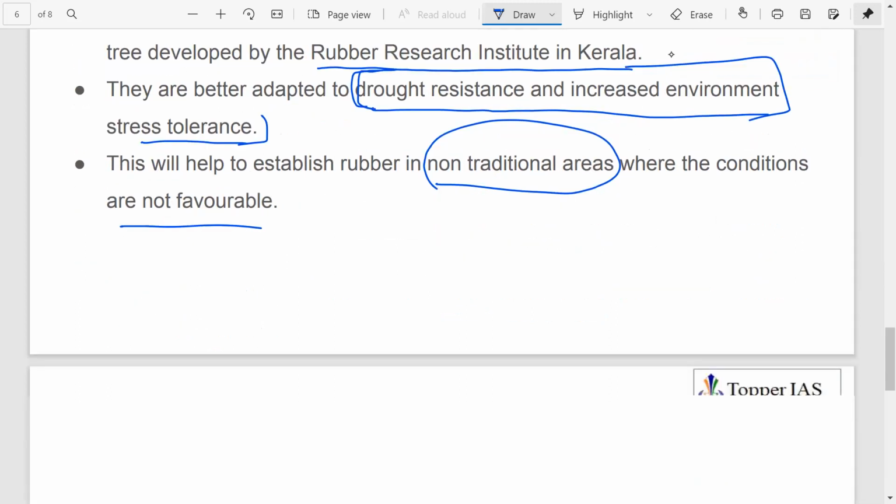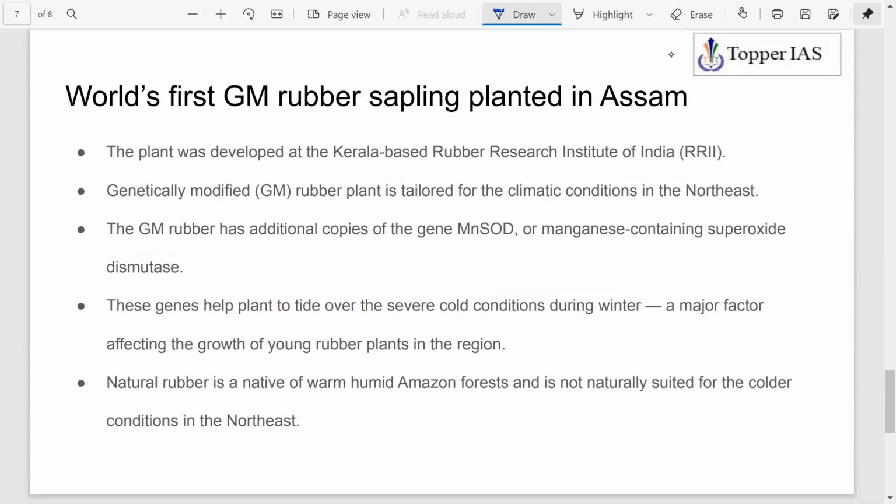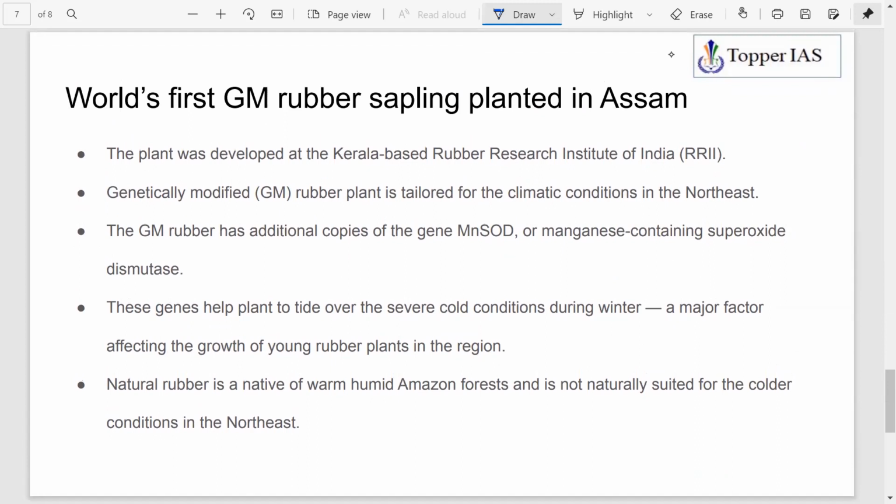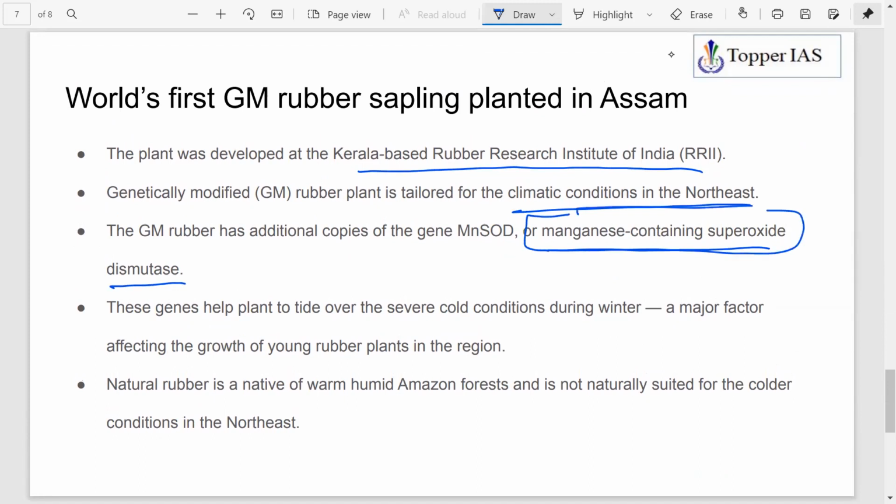Okay. And with respect to planting in Assam, we have seen it in our prelim series, developed by the Kerala-based Rubber Research Institute. It is tailored to meet the climatic conditions in the Northeast. The main thing is it has copies of the gene manganese containing superoxide dismutase. So this gene has been introduced. What is the function that it does?